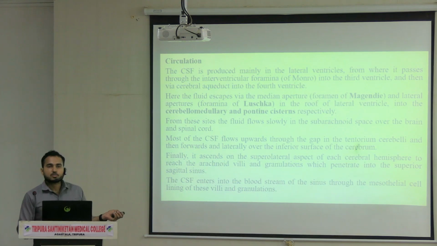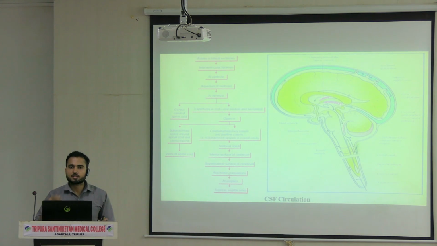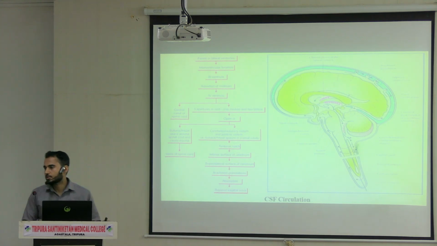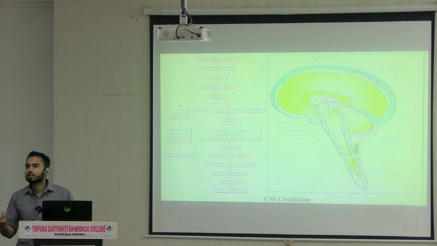So after production, what will happen? Suppose CSF is produced. Once it is produced, then what will happen? Circulation. Blood is produced, and after that it circulates from one part to another, because these are fluids. Same way, once the CSF is produced, the circulation of the CSF will take place.